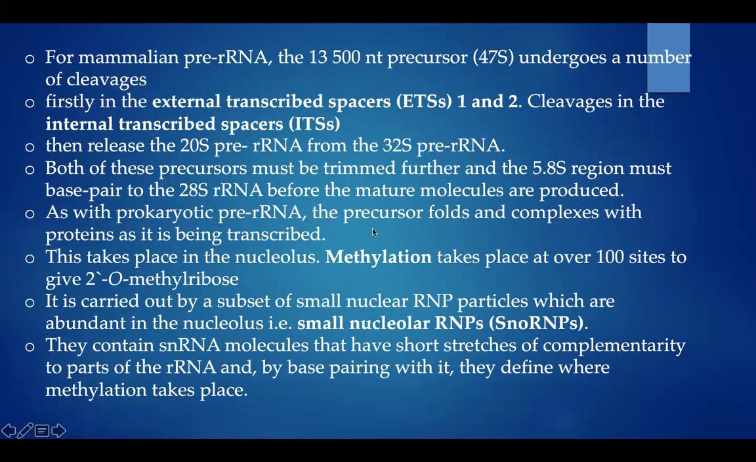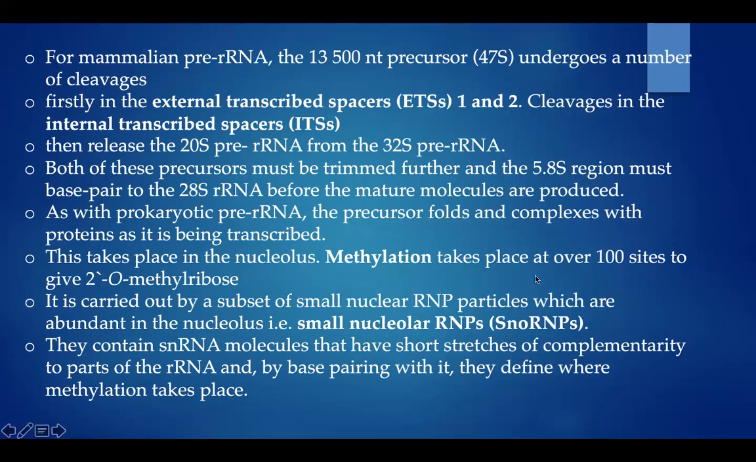Here, in the case of prokaryotic pre-rRNA, the precursor folds and forms a complex with proteins, and in the case of eukaryotic processing, the precursor forms a base pair with a complementary region before it forms mature molecules. This takes place in the nucleolus.